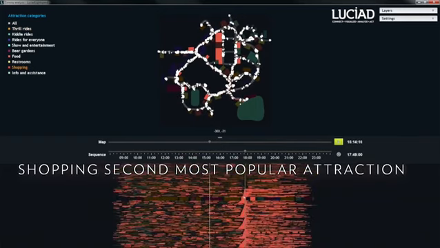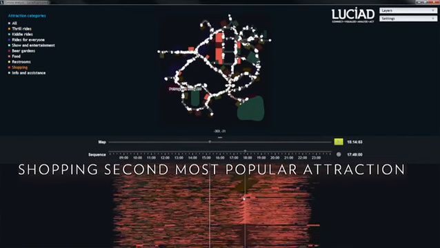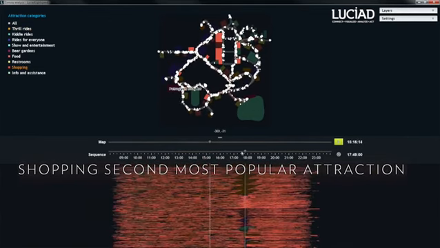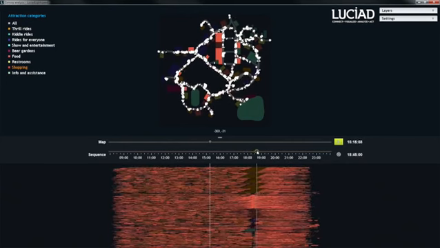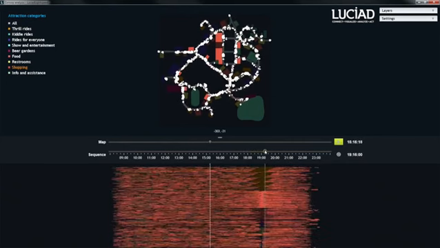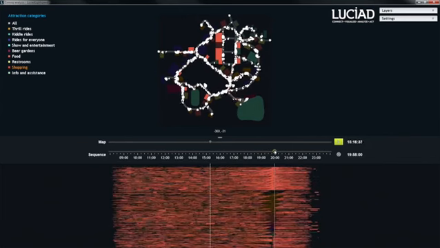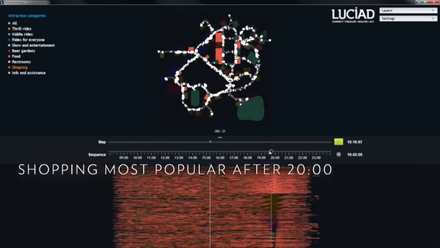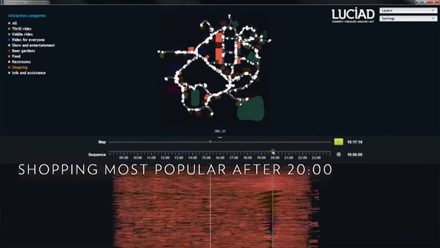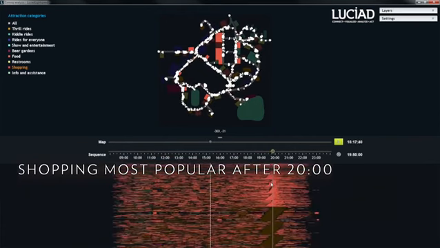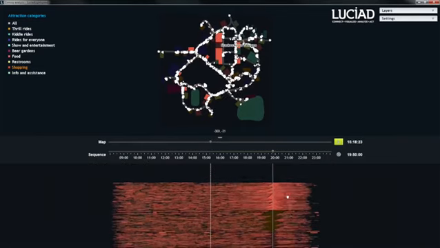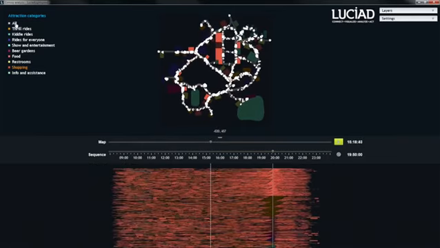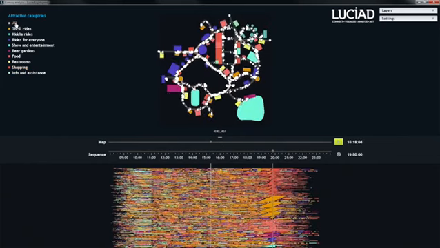The sequence view is interactive so that we can scrub through time to see the evolution of popularity. We learned that shopping takes over thrill rides at 8 p.m. as the most popular attraction. With this tool, we can predict when to place more personnel in the shops or when to give discounts. The sequence view enables many other types of analysis through on-the-fly sorting and filtering, and can be applied to any use case where events take place over time.